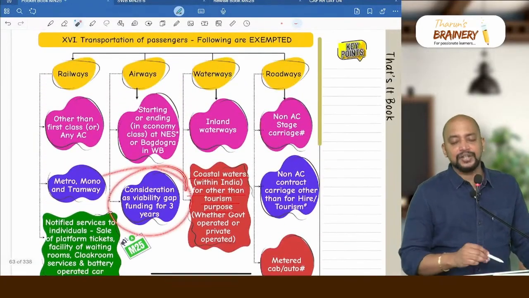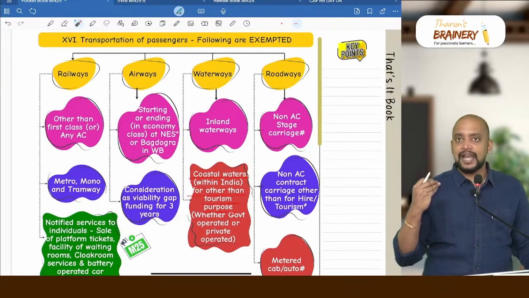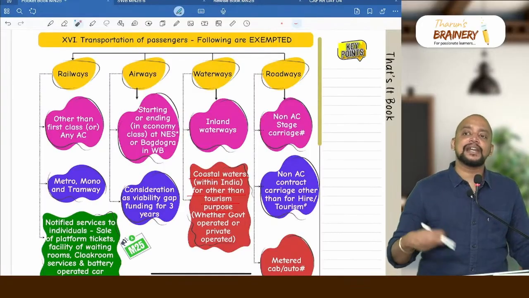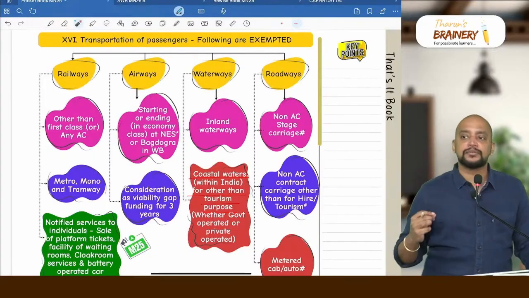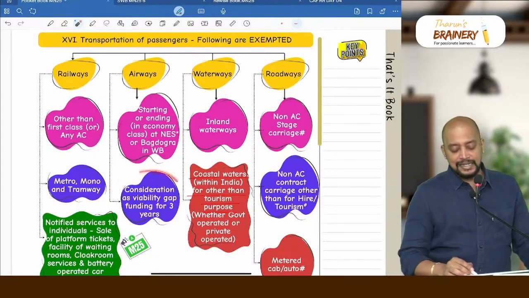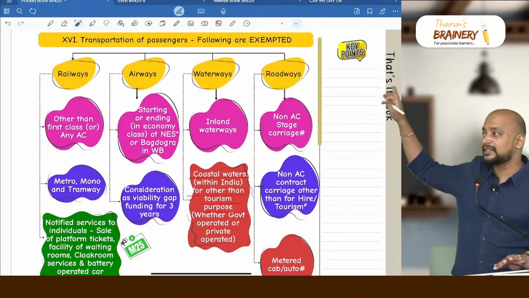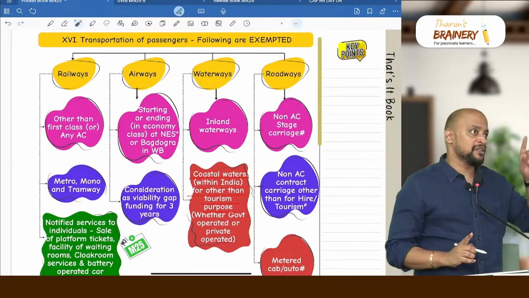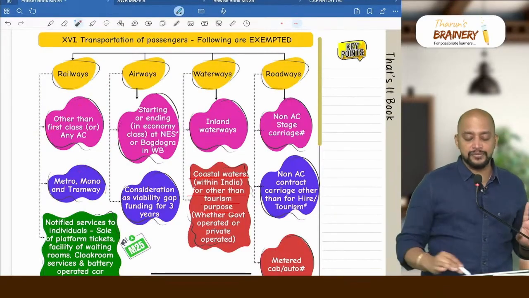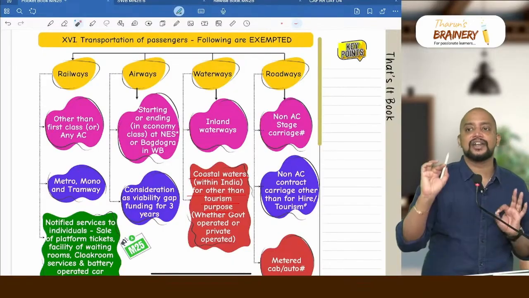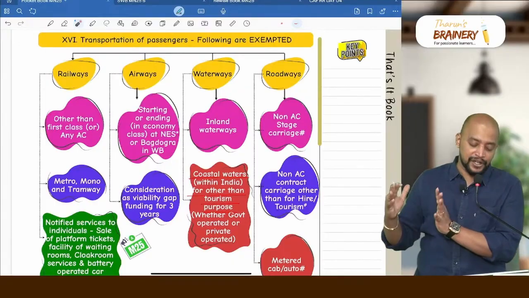And next, consideration for viability gap funding. There are some regional connectivity airport schemes wherein, if any airline is operating in those airports, they will receive some consideration from the government. That amount received from the government is exempted for a period of 3 years. That is known as consideration as viability gap funding. So 2 exemptions you remember under government services. For railways, 2 exemptions: other than first class or AC, and metro, mono, tramway. Airways also 2 exemptions: starting point or ending point in economy class in northeastern states or Bagdogra in West Bengal, and consideration as viability gap funding for a period of 3 years.